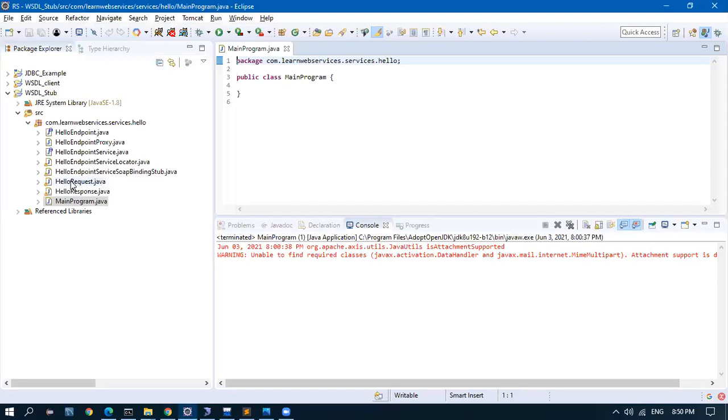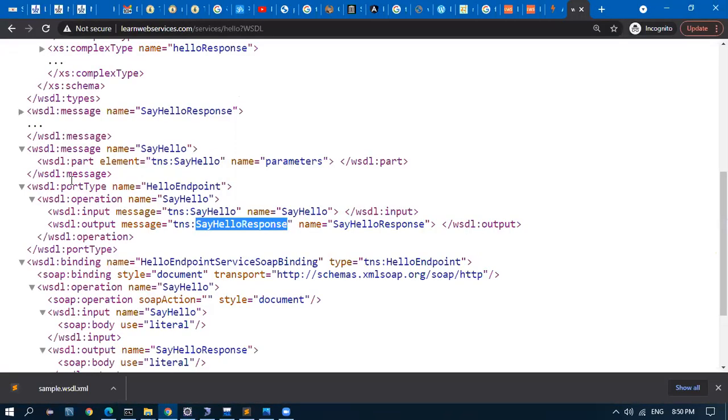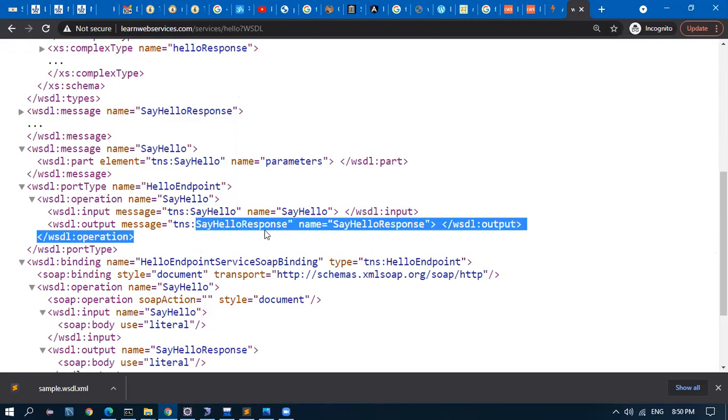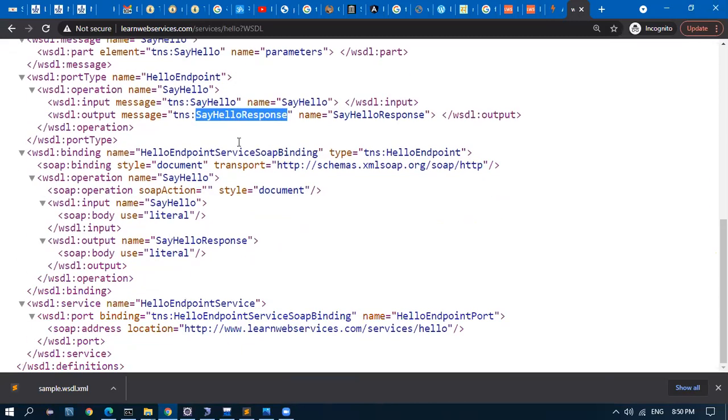So where will we go, to that WSDL? Yeah, here we have the input sayHello and the output. This is the method we have to call. Operation is the method. We have to call sayHello, and we have to pass this as the input. And the response will be of type sayHelloResponse. We have to go and see what sayHelloResponse is. There will be a definition here.